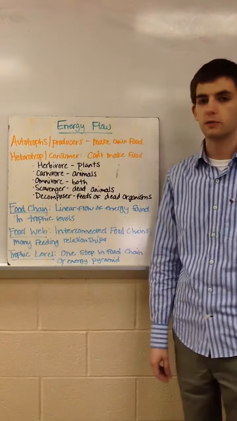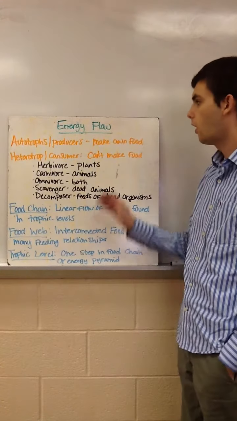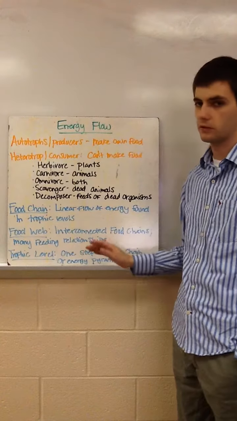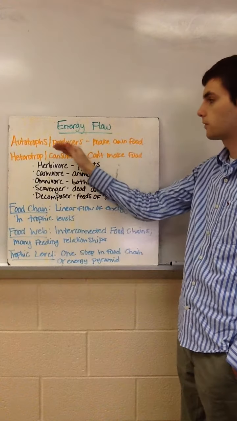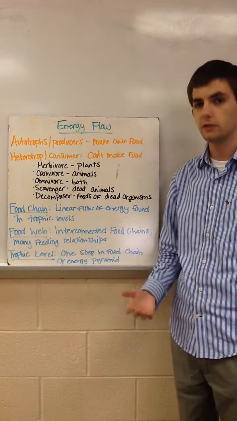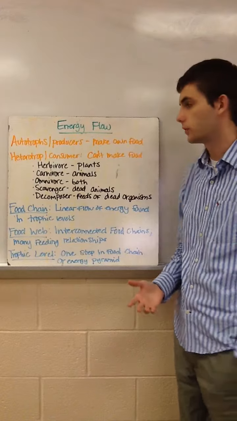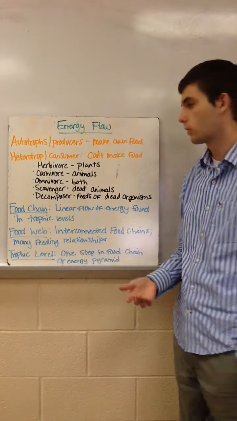Energy flow is referring to how energy moves through a food chain. All energy in an ecosystem or in a food chain starts with the sun. There are two types of organisms: autotrophs, also known as producers, that can use the sunlight to create their own food. Heterotrophs, or consumers, cannot do that. They have to eat another organism.